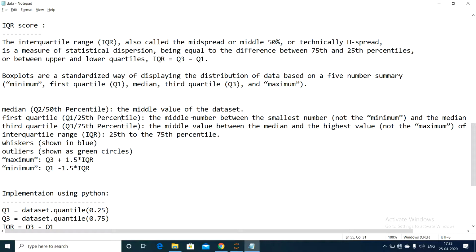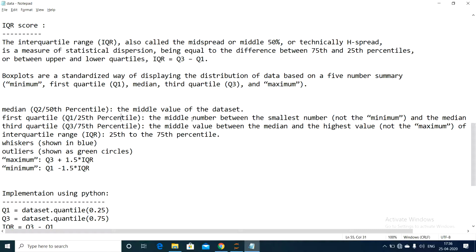I think you know about binary search. What is binary search doing? If there are n numbers, we divide the numbers into two halves. Exactly half is called the median, which is n by 2. So what is the first quartile saying? It is the mid value in between the smallest value and the median.